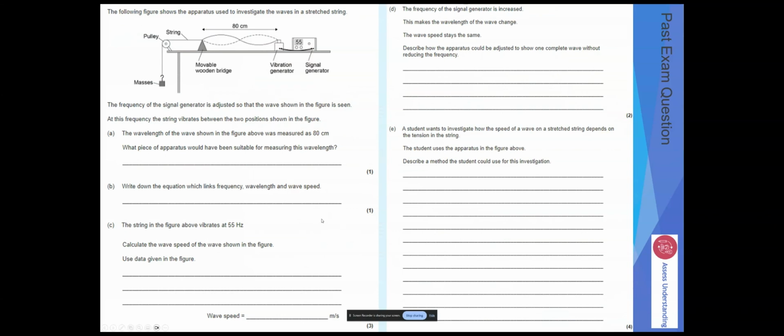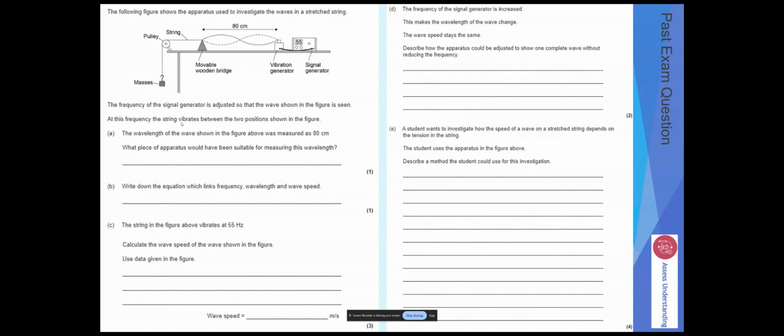So let's have a quick look at a past exam question that could be asked. The following figure shows the apparatus used to investigate the waves in a stretched string. Okay, it's put under tension by the masses, and we've got the signal generator and a vibrator going up and down. It's creating a standing wave, as we can see there. Okay, the frequency of the signal generator is adjusted so the wave shown in the figure is seen. At this frequency, the string vibrates between the 2 positions shown in the figure.